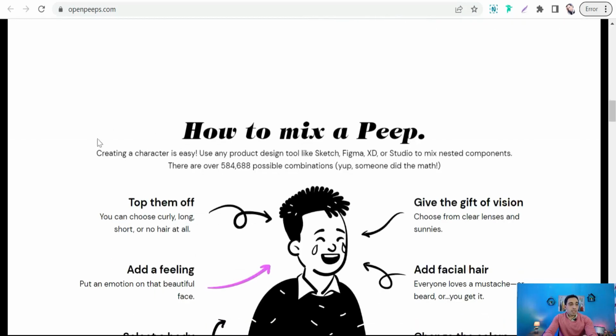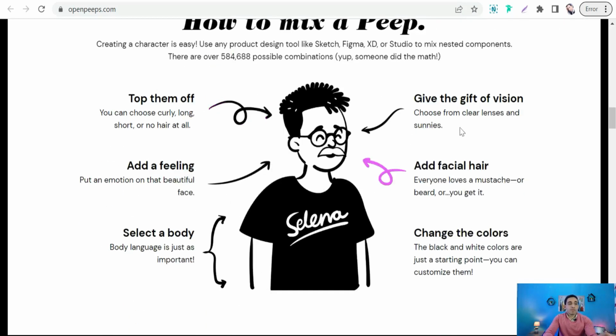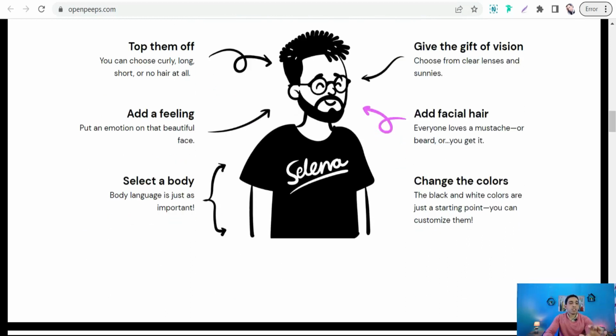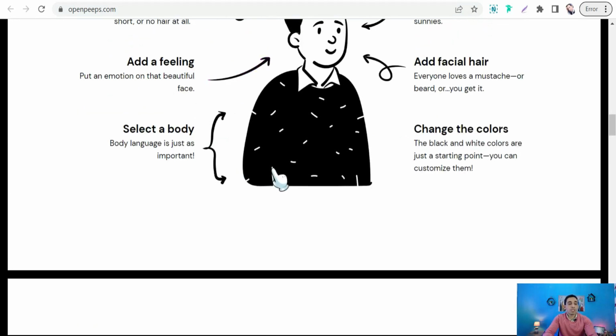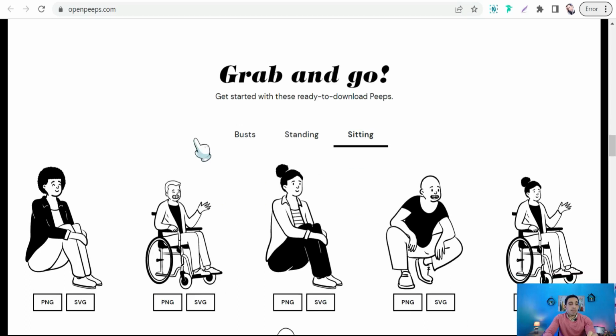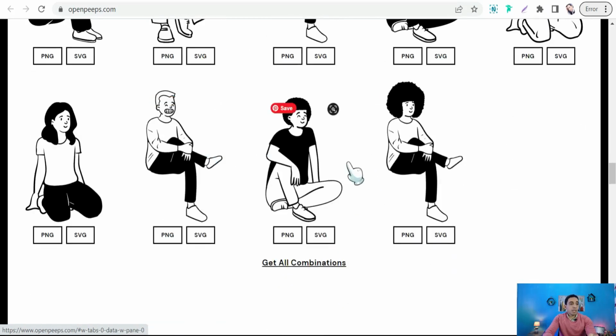So here in this example, you can change things like facial hair, change colors, select a body, add some facial expressions, and so on to create your new vectors and illustrations. And the best part, you can find a lot of illustrations in different poses like sitting, standing, and settings. And you can download all these illustrations and vectors in two formats, PNG and SVG. So the first website for today is openpeeps.com.